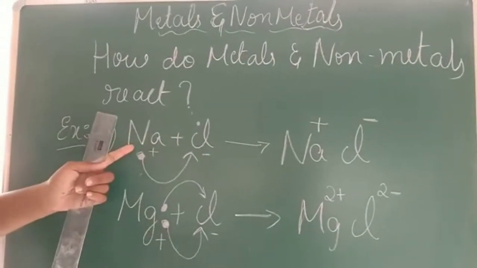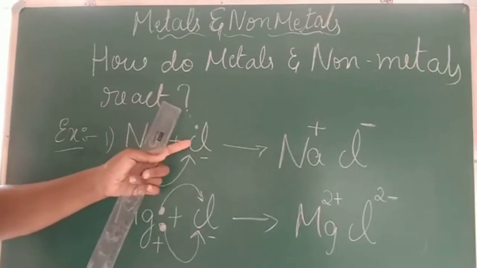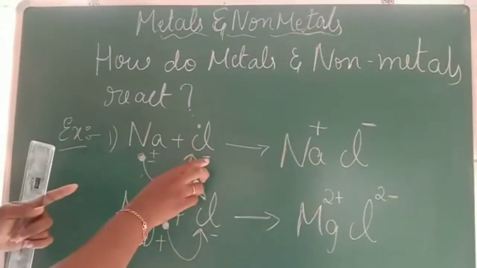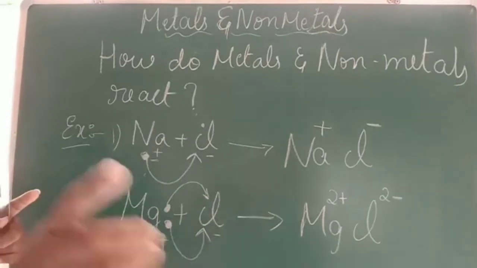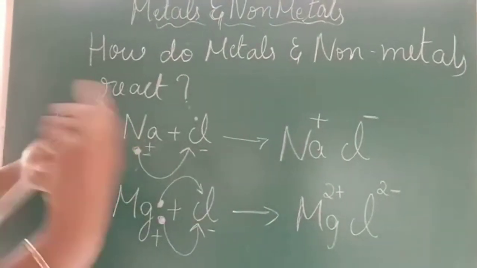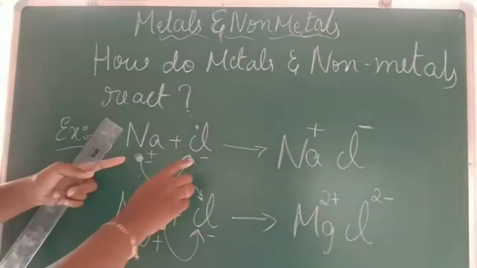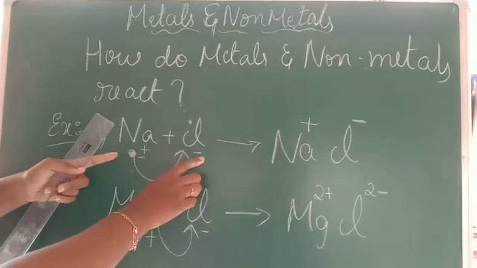When it donates, it gets a plus charge, and the atom which receives the electron gets a negative charge. I will tell you again. Sodium is donating its electron, and since it is donating, it gets a plus charge. The atom which receives the electron gets a minus charge.